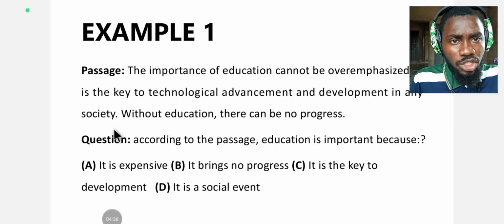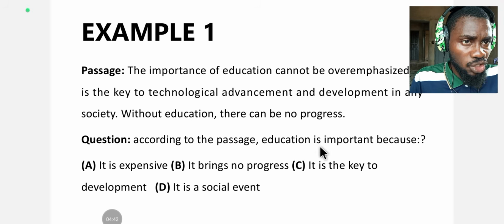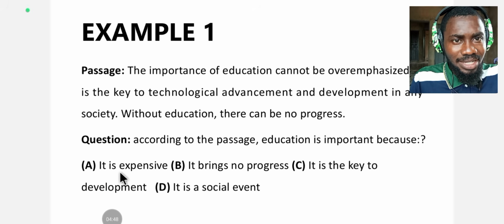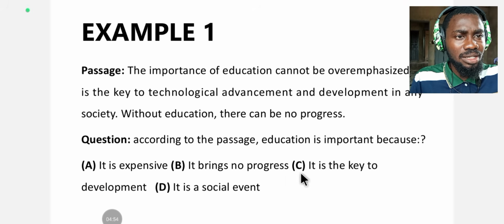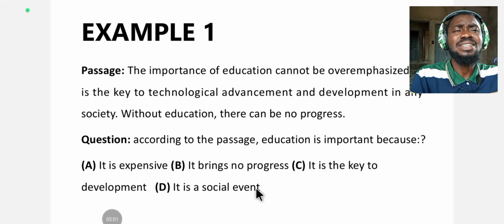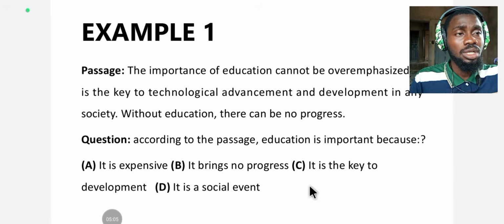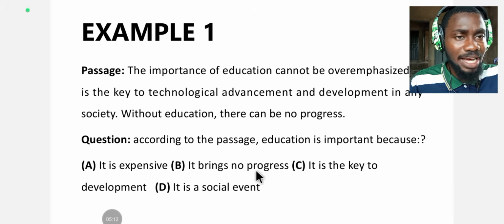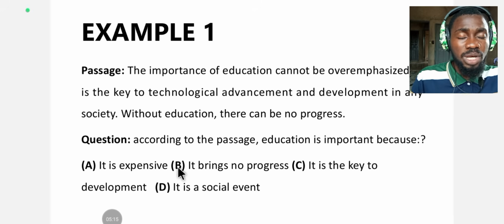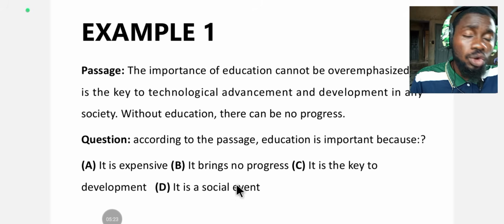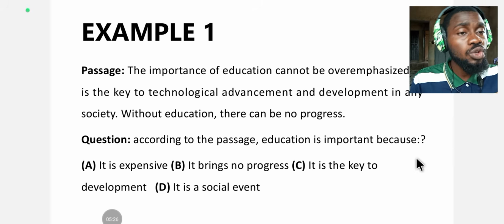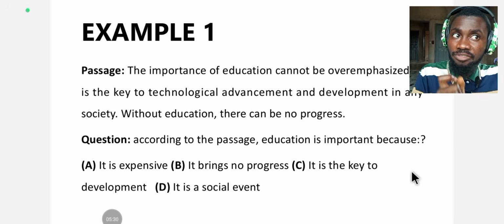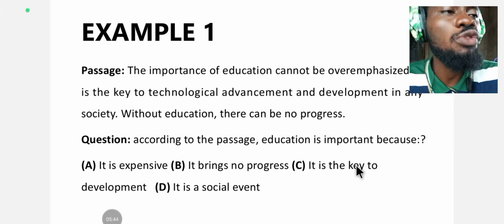So the question here is: According to the passage, education is important because A, it is expensive; B, it brings no progress; C, it is the key to development; D, it is a social event. I've tried my best to memorize as many words and expressions as I could in this question and these options: education is expensive, brings no progress, development, and social events. And in the question, we have also memorized education is important. We already have a clue. Without even looking at the passage, we already have a clue of what the passage is going to tell us about.